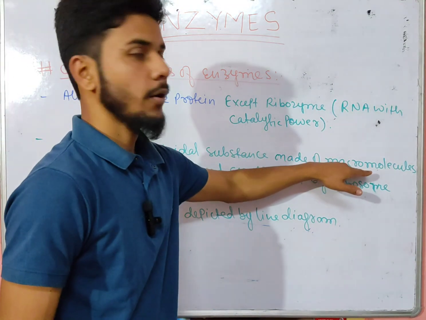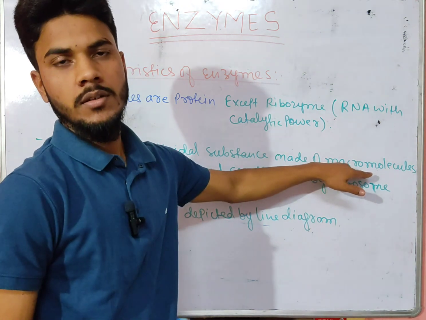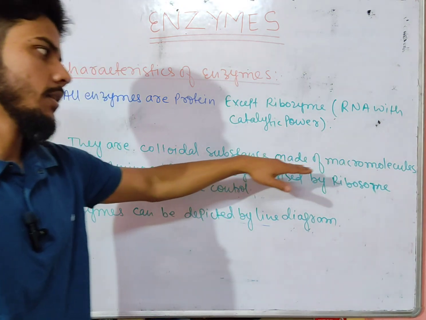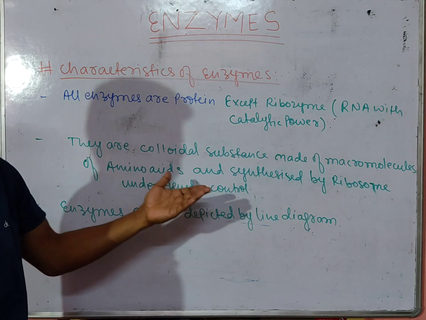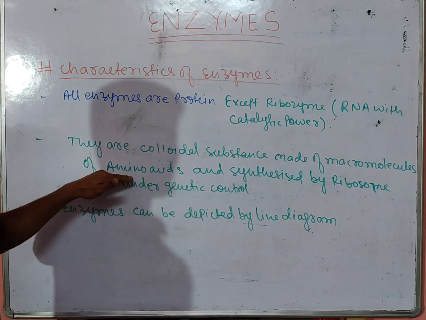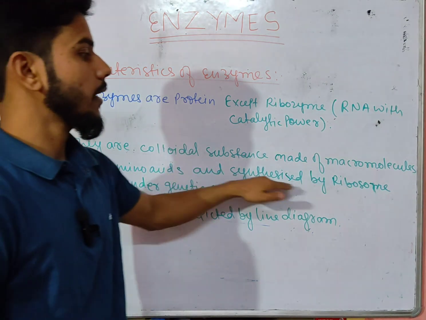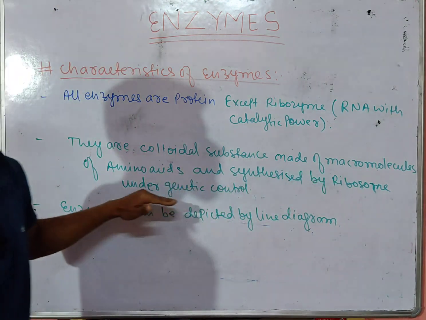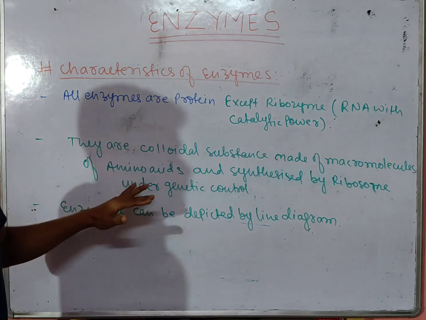They are made up of macromolecules, obviously tertiary structure of protein, so that's why we call protein a macromolecule, which is further made up of amino acids, and amino acids are micromolecules synthesized by ribosome under the genome, under the genetic control.